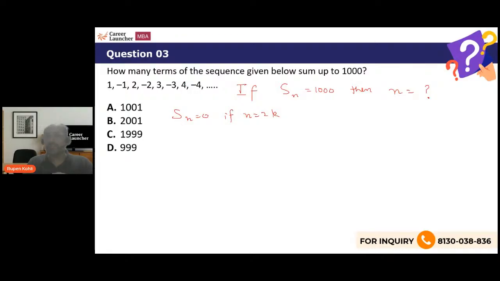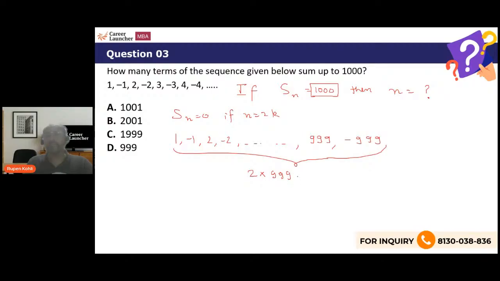So I need the number which appears to be 1,000. So 1 minus 1, 2 minus 2, and so on. Since I'm interested in the sum being equal to 1,000, I should reach till 999. So 999 and minus 999. So till this summation, the sum of these number of terms is 0, right? And how many terms are these? Simply 2 into 999, because these are pairs of numbers, 999 pairs of numbers.